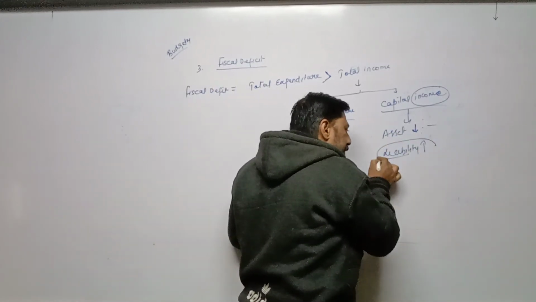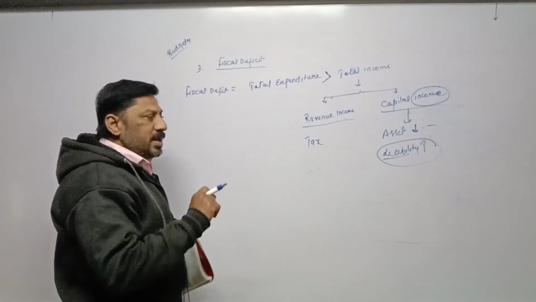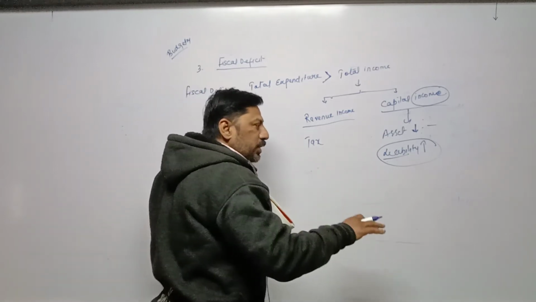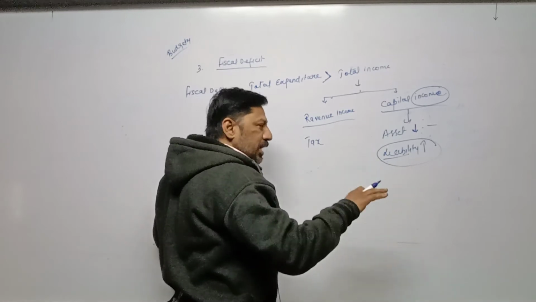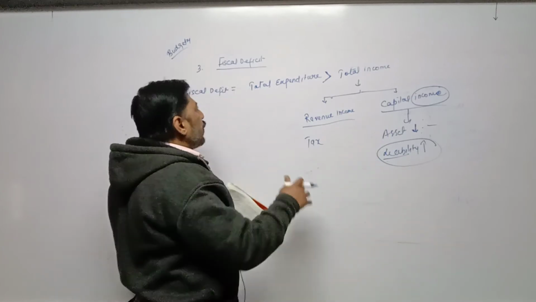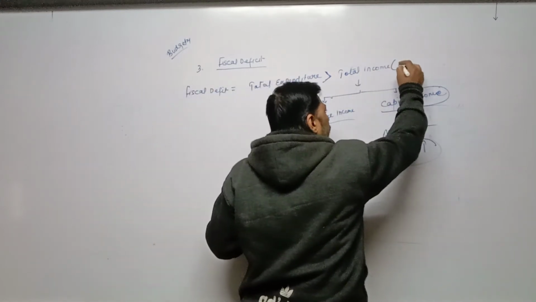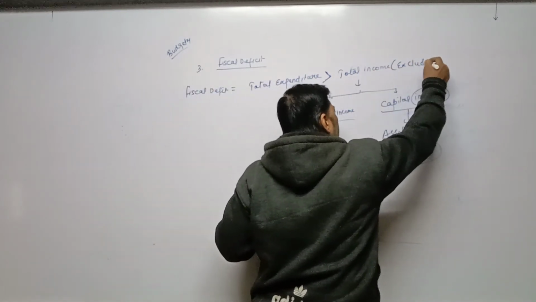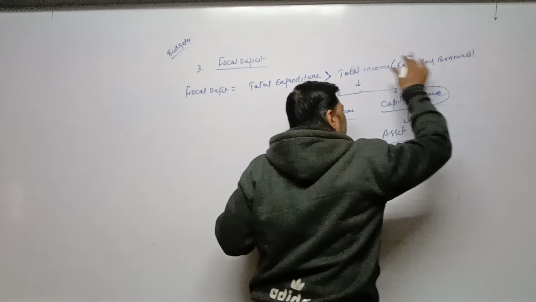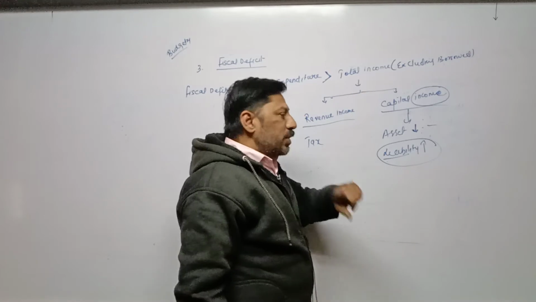So here I am taking this example. When the Indian government has to borrow money, it is a liability. It is actually not an income. We are borrowing money, which means we are increasing our liability. That's why in case of fiscal deficit, in total income we are excluding the borrowed money. No doubt that in economics, borrowed money is considered as total income, but actually it is not an income.